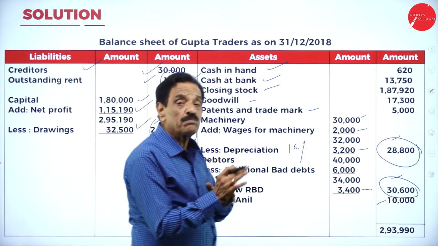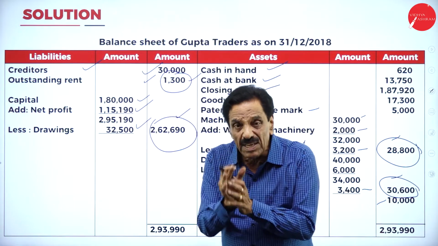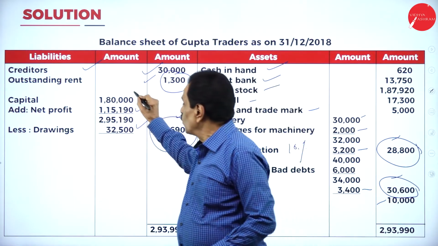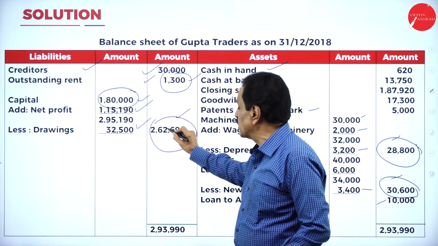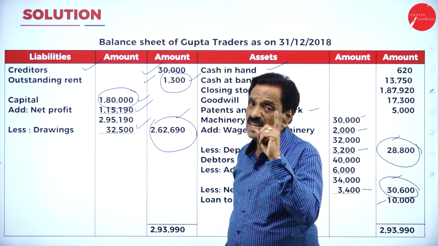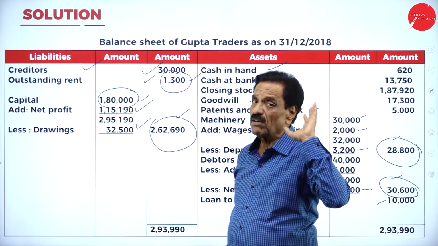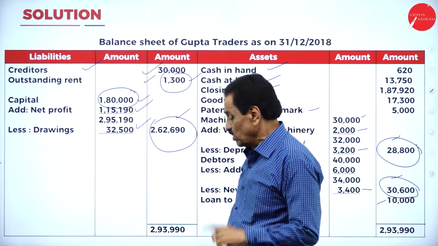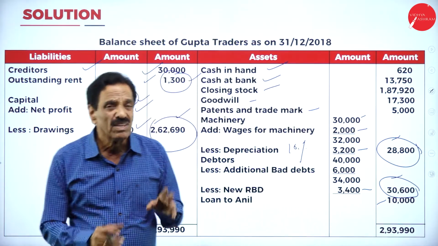That shows there is progress in the firm. There is an increase in the capital. How much here? 1,80,000 becomes how much? 2,62,690 means 82,690 has been increased. It means your net profit is very good. Net profit is there. So if you understand this, it's the first problem.